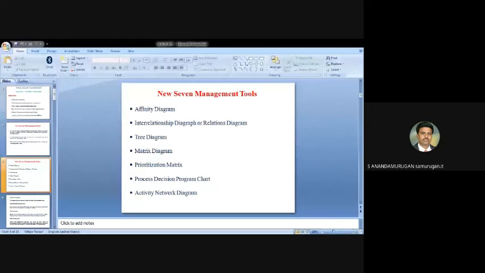Then employee involvement, motivation, empowerment, like that. And then teams. It may be asked as a 2 mark question: what are teams? What are the functions of a team? They may be asked. And recognition and reward. This topic also may be asked in 2 marks. Differentiate recognition and reward, or compare recognition with reward. They may be asked in 2 marks.